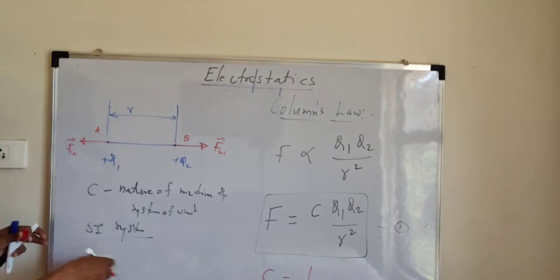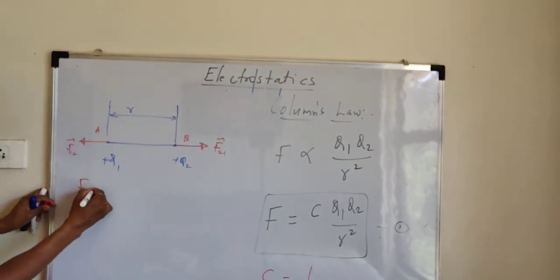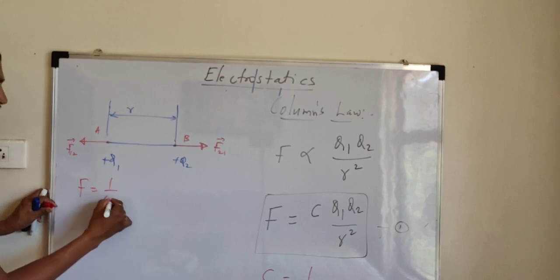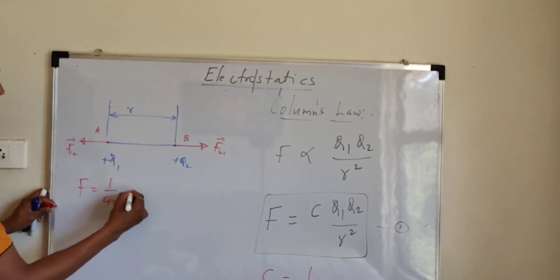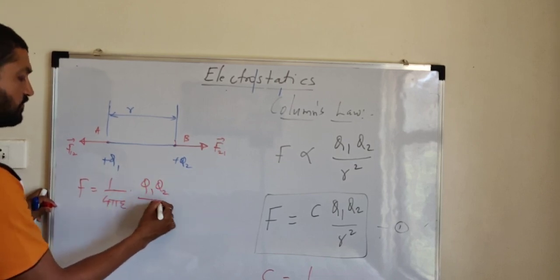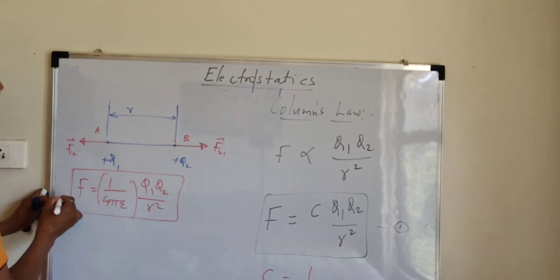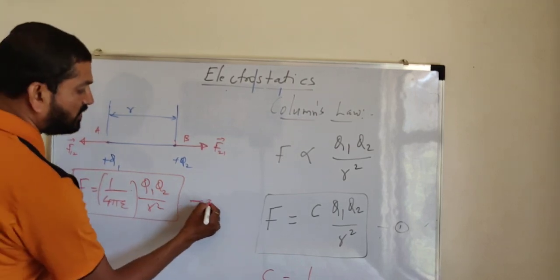If we replace this constant, then we will get the formula F is equal to 1 upon 4 pi epsilon, Q1 Q2 divided by R square. Very important formula: 1 upon 4 pi epsilon Q1 Q2 upon R square, equation number 3.